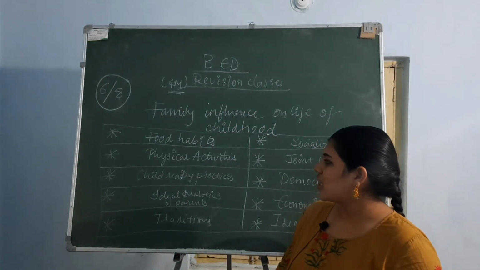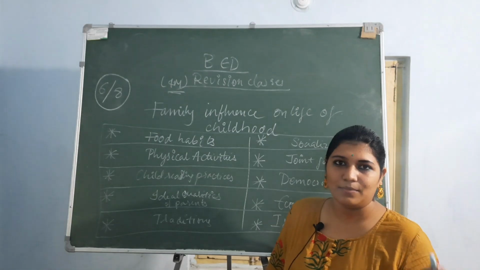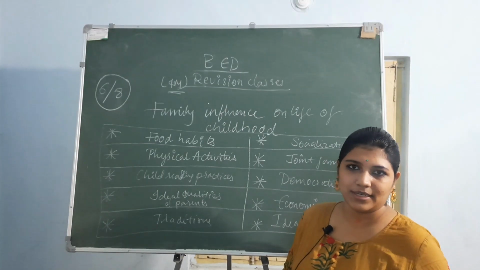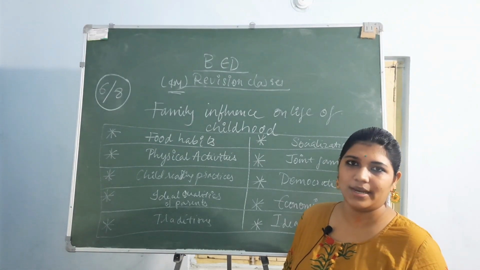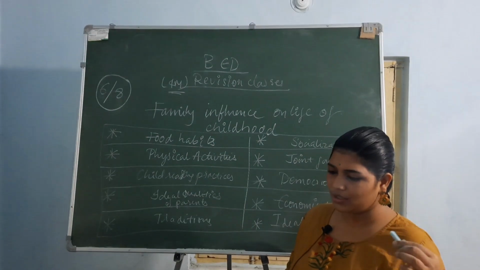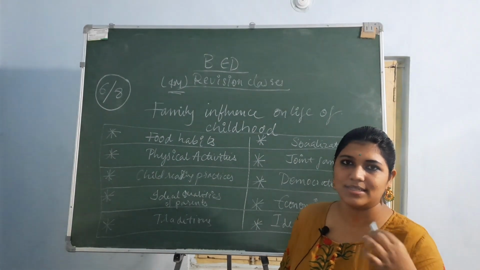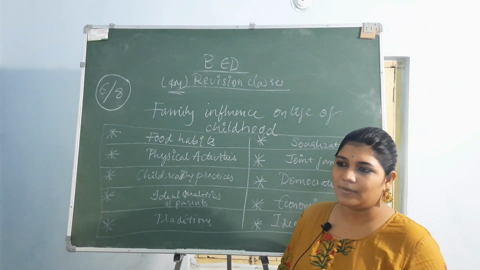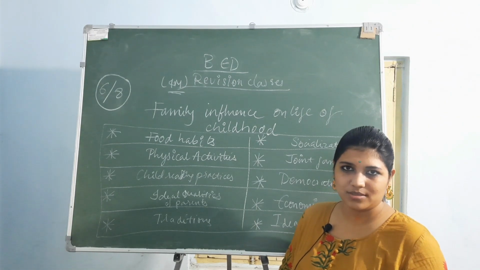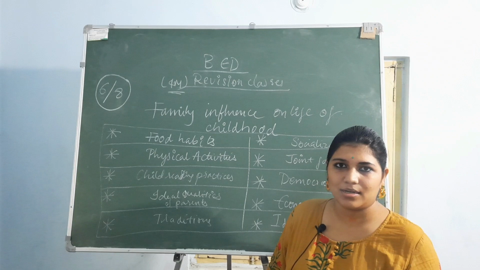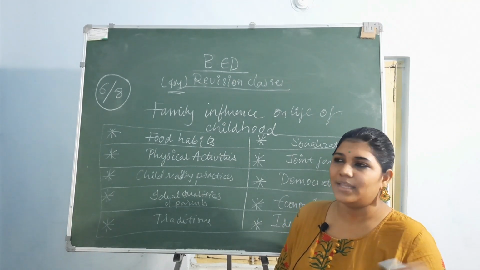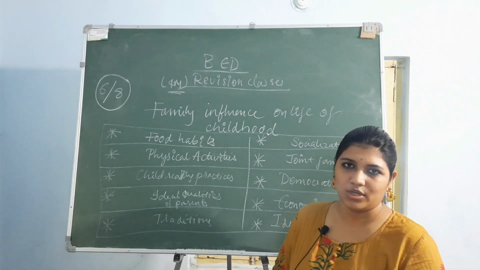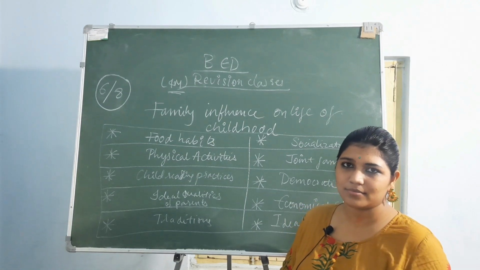Okay, then child rearing practices, like how children are brought up. There are a few people who know well how to pamper the kids, at what time, how to grow the child, how to bring them up, and what qualities they have to develop. Child rearing practices also depend on them. A few people show gender discrimination. If a boy does something, everything is correct. If a girl does something, they just stop it. And there are a few who love girl children a lot and encourage everything they do. No, that's not the correct way.